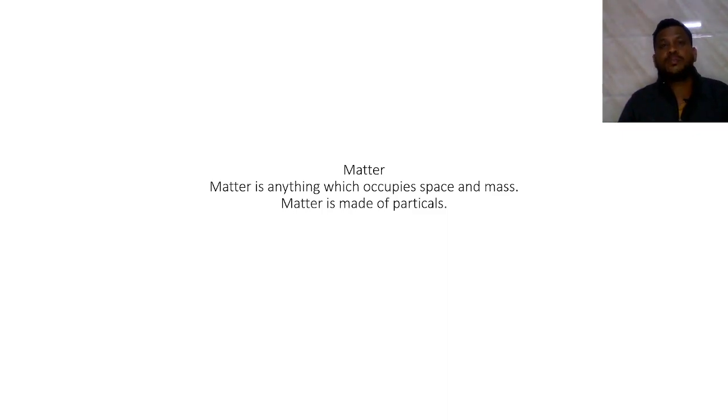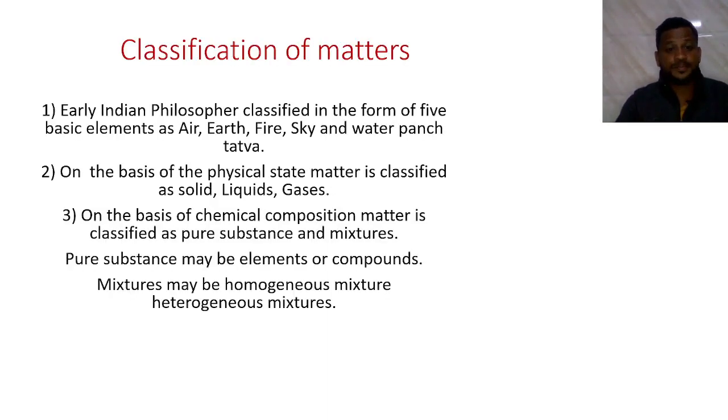You can take the example of stone, table, chair, pen, book, whatever you can take, that are made up of matter. Matter is made up of tiny particles, small particles, we can say.